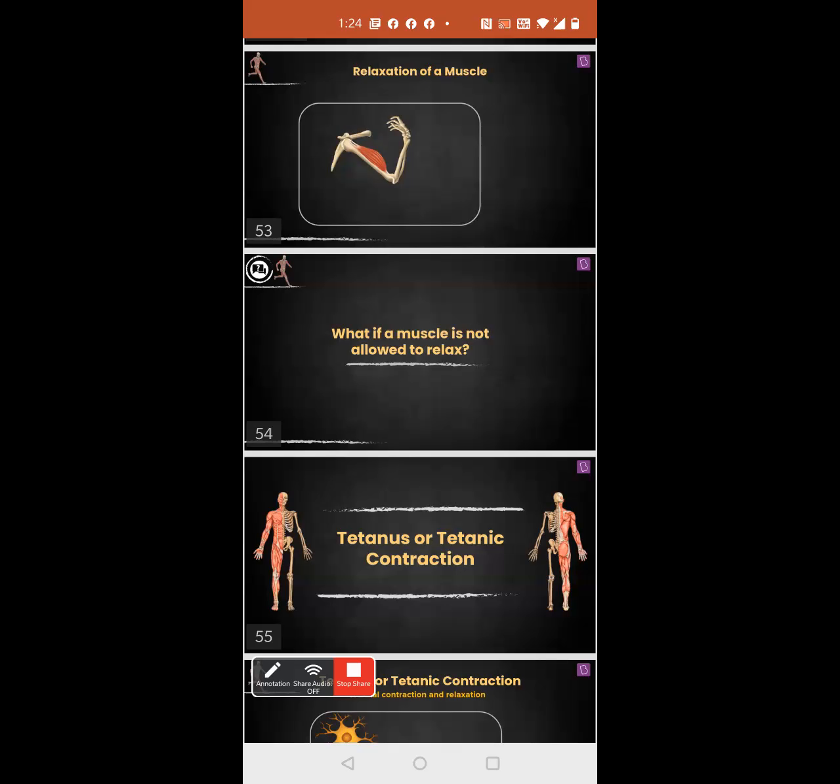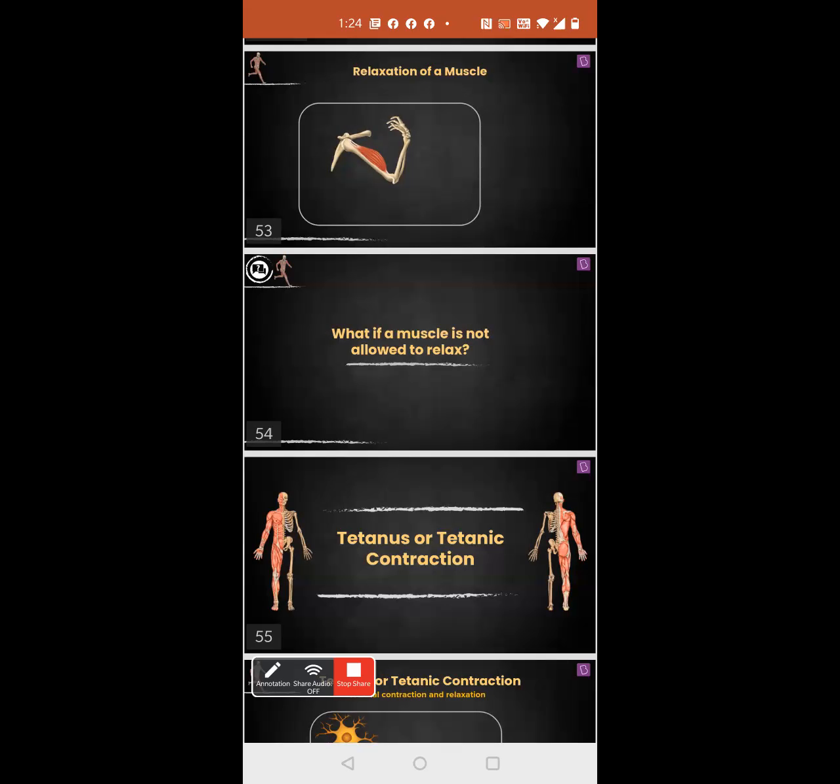Sarcomere will reduce. Correct. If they are asking which will not reduce, then what will your answer be? A band. Okay.